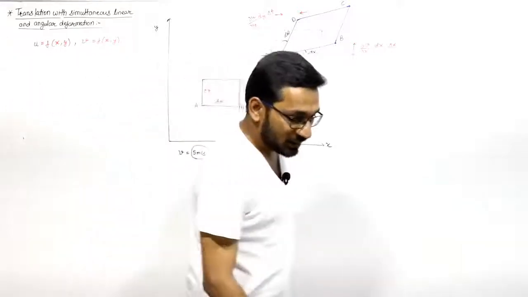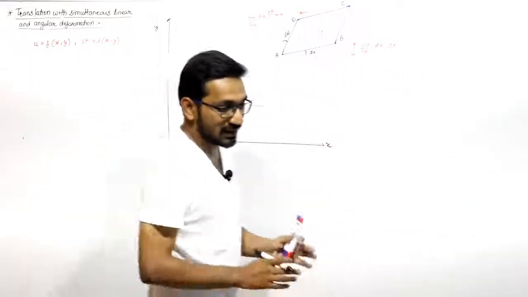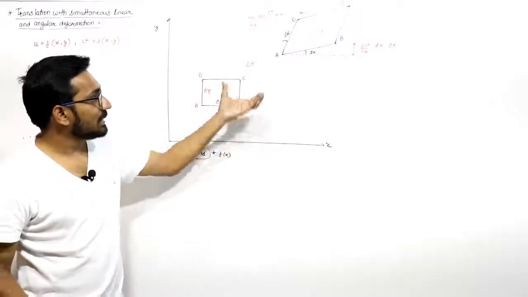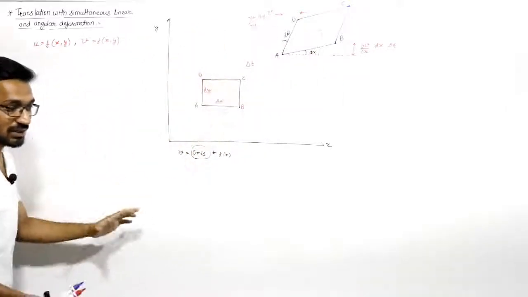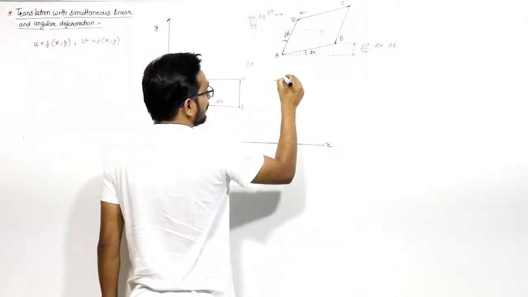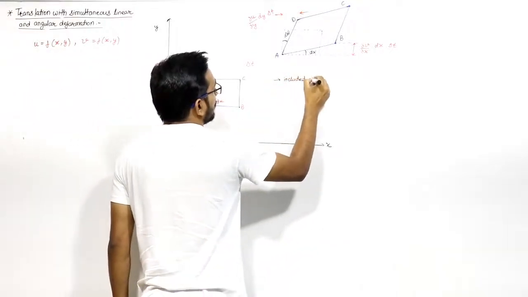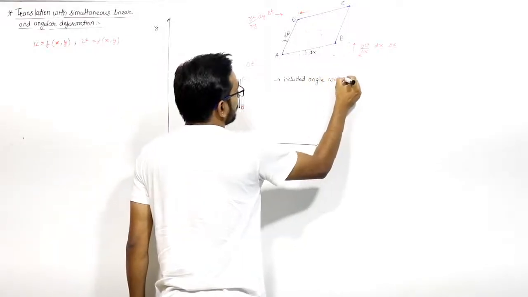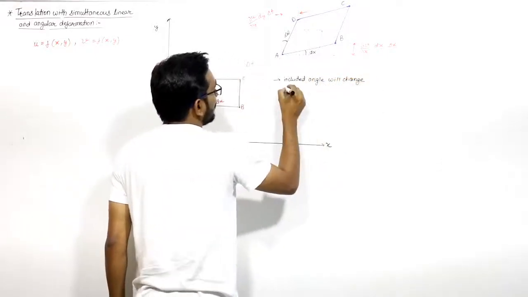So in this case, the included angle between AB and AD is changing. This will change along with the linear dimensions.